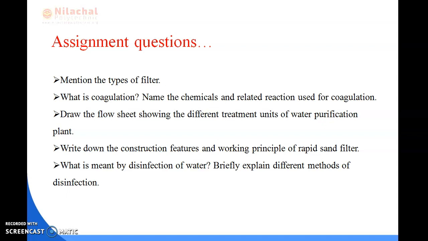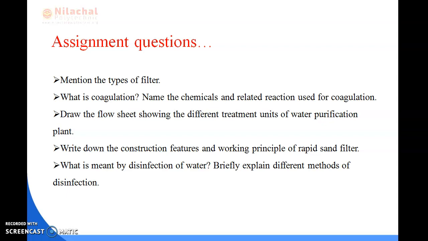And these are the assignment questions. Mention the types of filter. Also I have written what the types of filter are. What is coagulation? Name the chemicals and related reaction used for the coagulation. Okay, I have discussed this also, what is coagulation and what are the chemicals and related reaction used for the coagulation. Draw the flow sheet showing the different treatment units of the water purification plant.